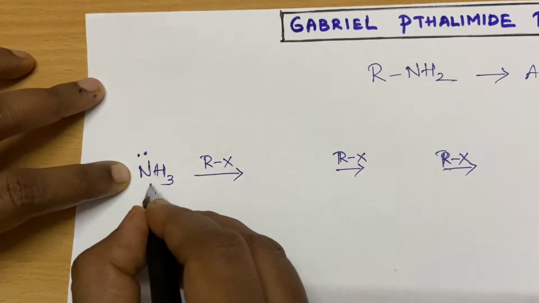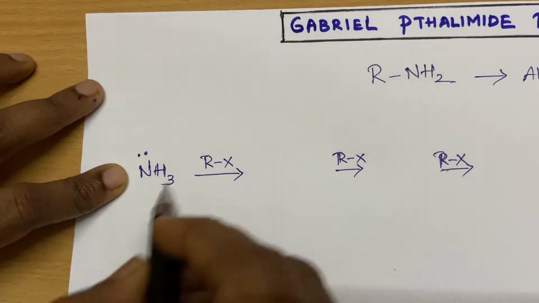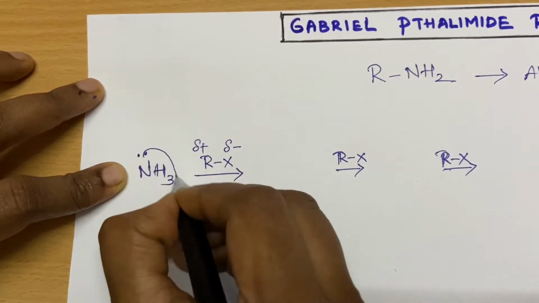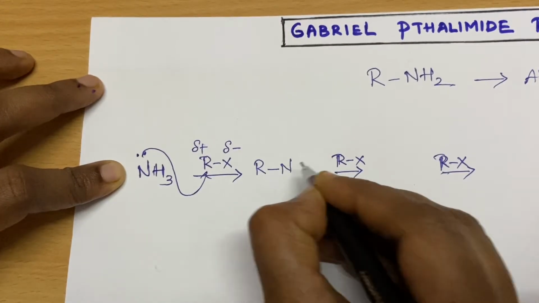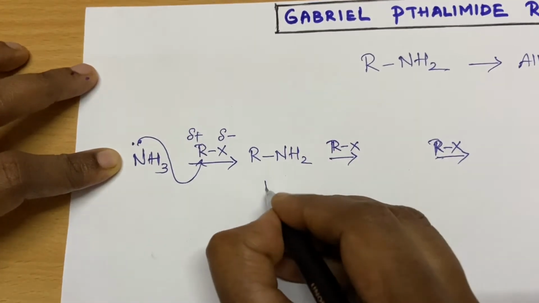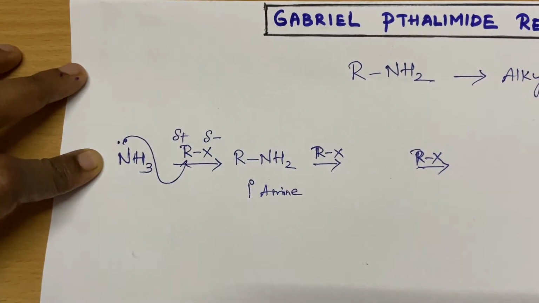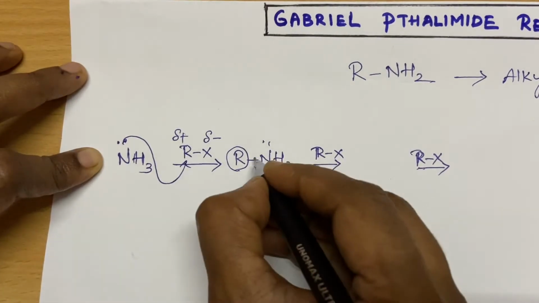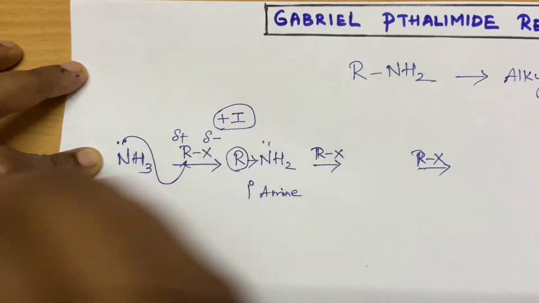So when we react the alkyl halide with ammonia, what happens, students? Here this carries a partial negative charge and this a partial positive charge. So the first alkylation takes place to give RNH2. This is a primary amine, but the reaction will not stop here, because the alkyl groups have plus I inductive effect.